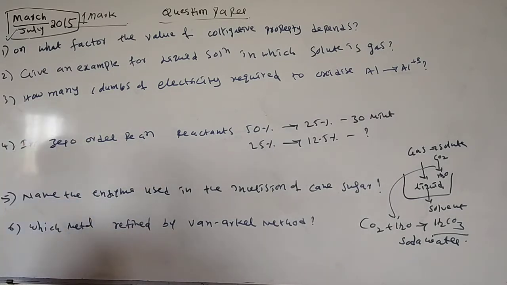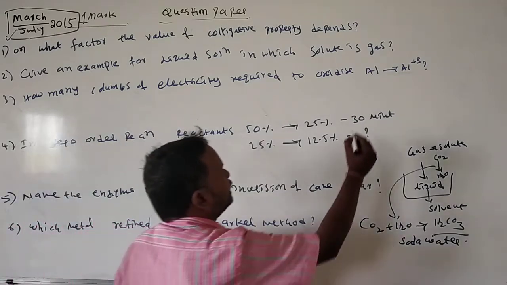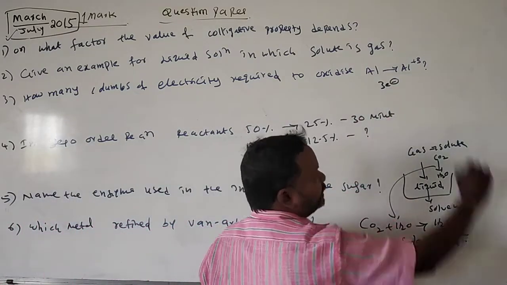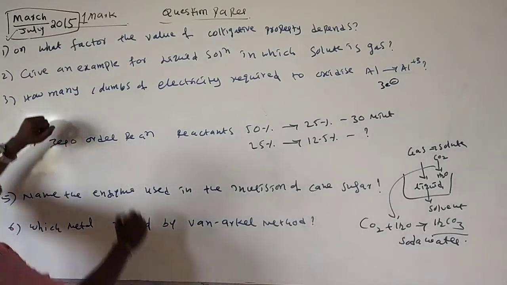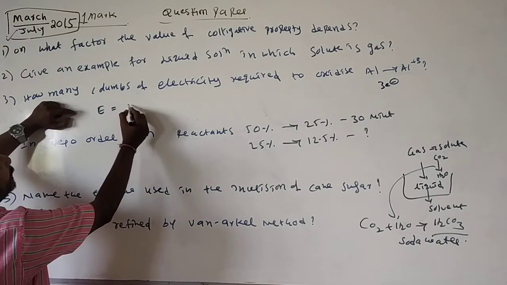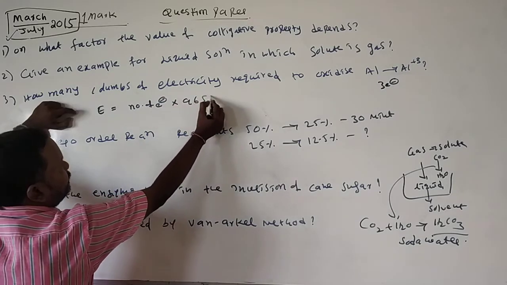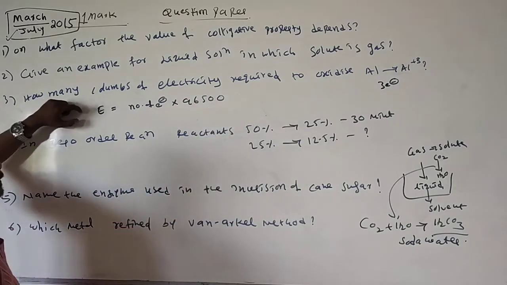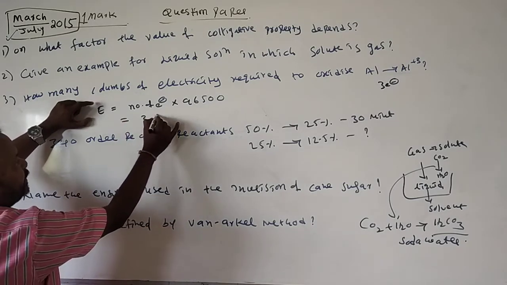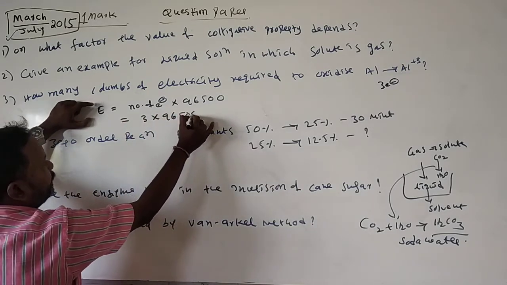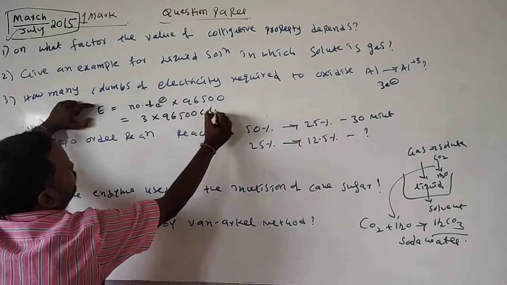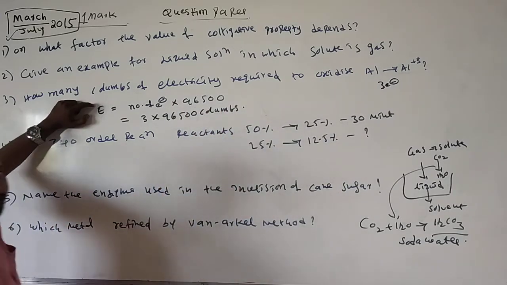How many coulombs of electricity are required to oxidize Al to Al3+? How many electrons change here? 3 electrons. Electricity is equal to the number of electrons into 96,500, so 3 into 96,500 coulombs. This is the answer.